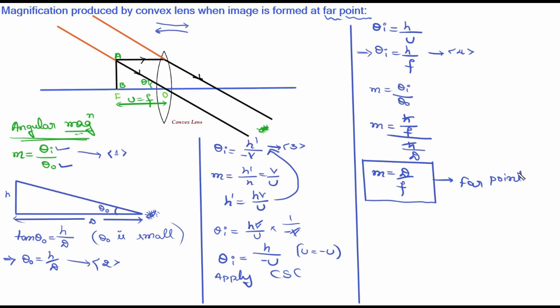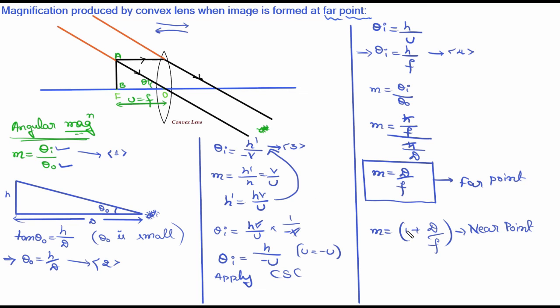Now consider the equation when the image is formed at near point. It is 1 plus d by f. So this is the expression for when the image is formed at near point. Observe these two equations.